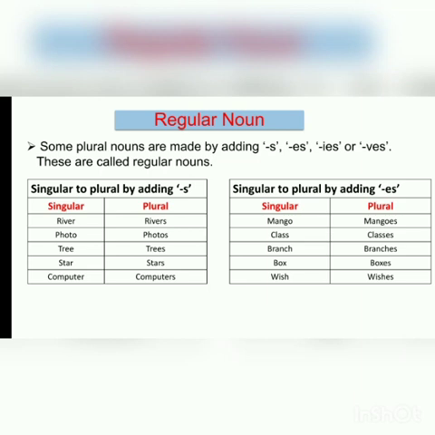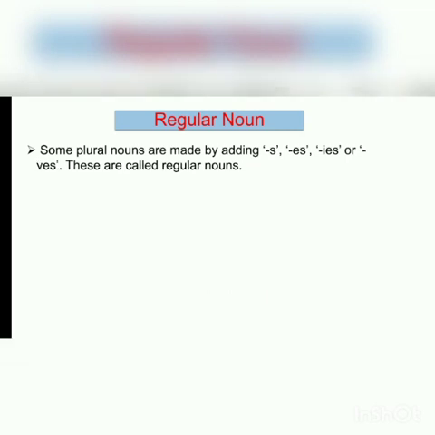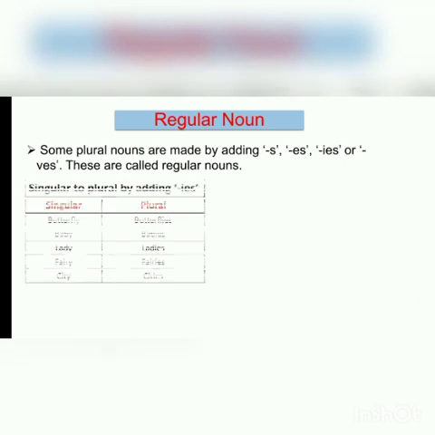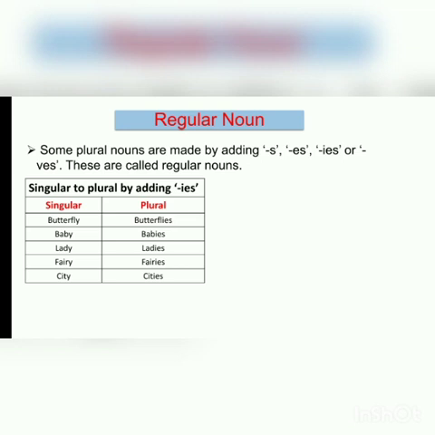Now moving on to another rule. Some nouns, however, form their plurals differently by adding es. Example, mango, mangoes, class, classes, branch, branches, box, boxes, wish, wishes. Some nouns, however, form their plurals by changing y into i and adding es.